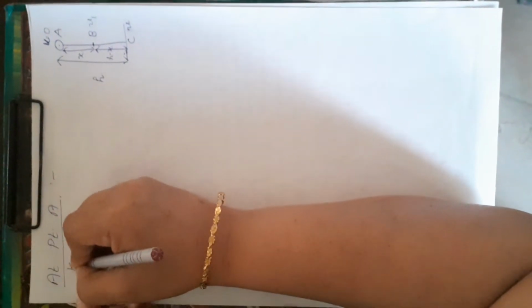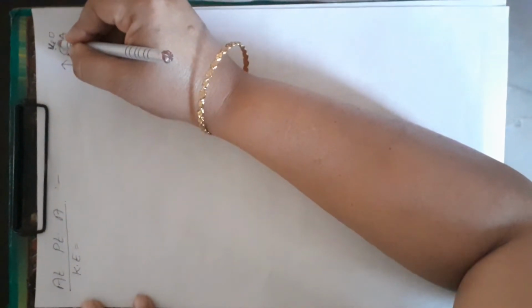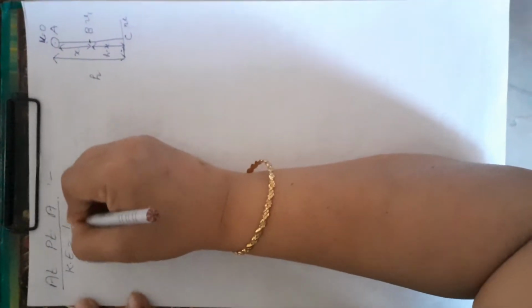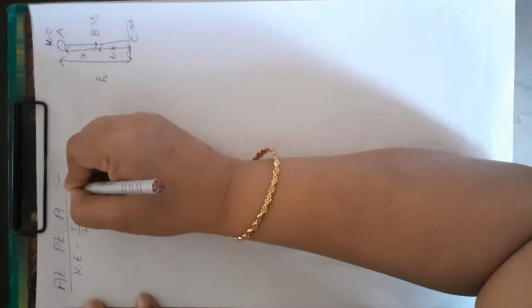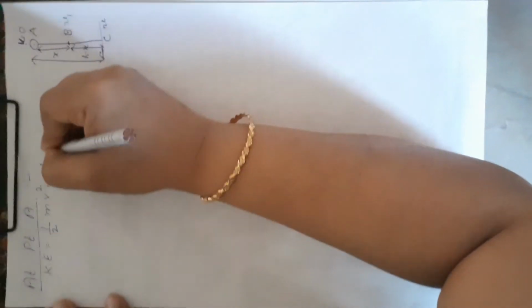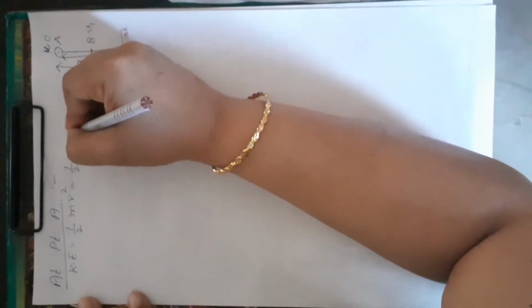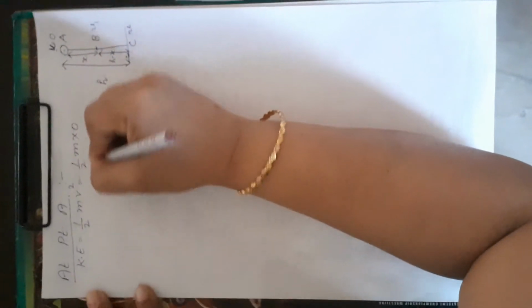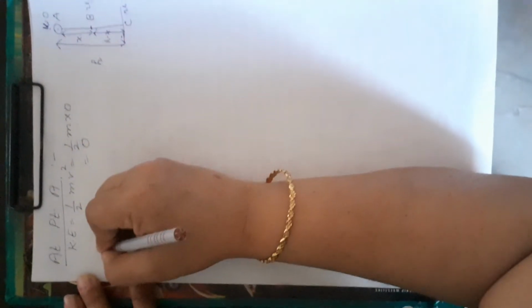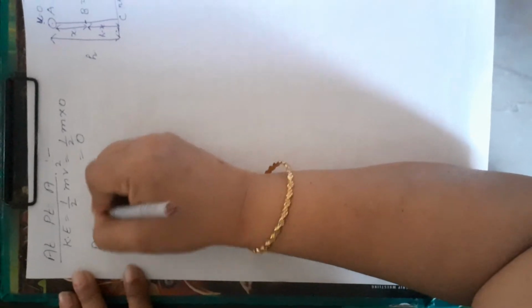First of all we will find kinetic energy. Already I told you, velocity is 0 at the maximum height. So it is half mv square; when you substitute v as 0, the whole quantity becomes 0. Then what is potential energy? Its formula is m into g into h. The body's mass is m, acceleration due to gravity is g, because the body is falling down, so g will be positive.